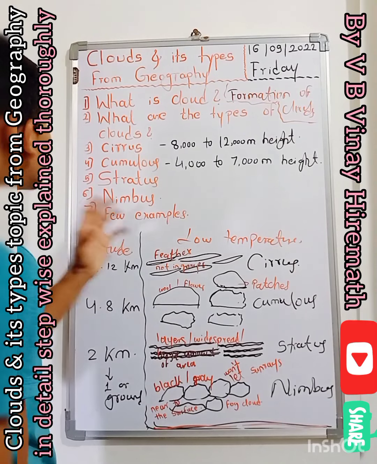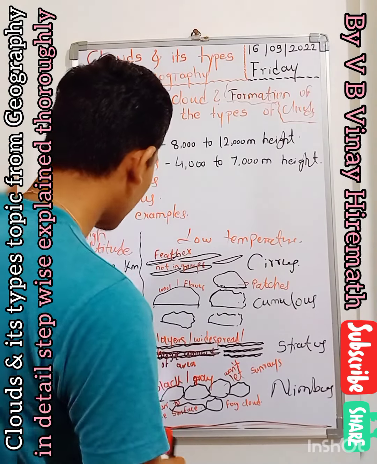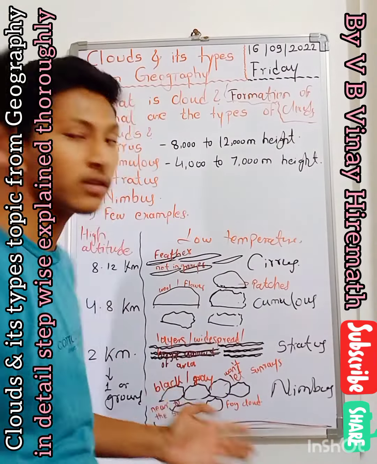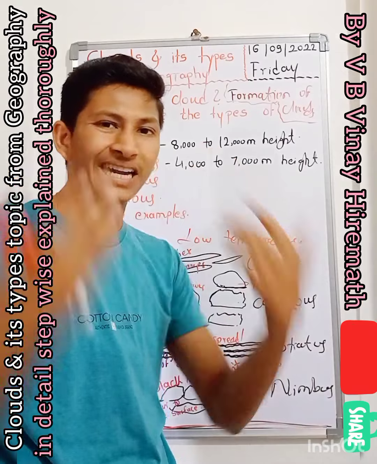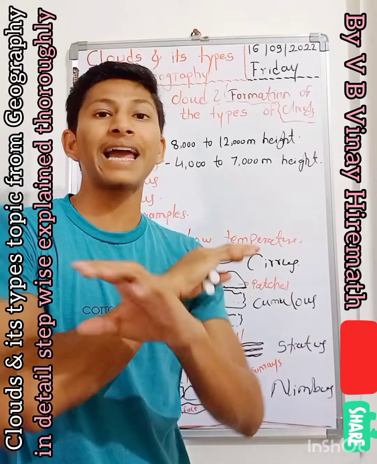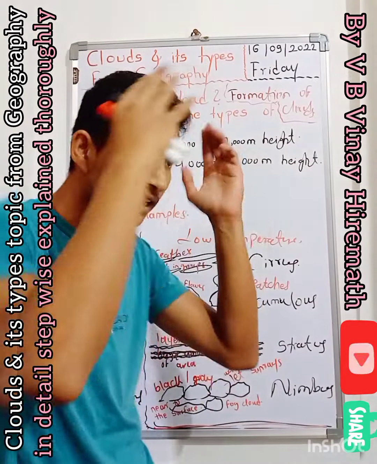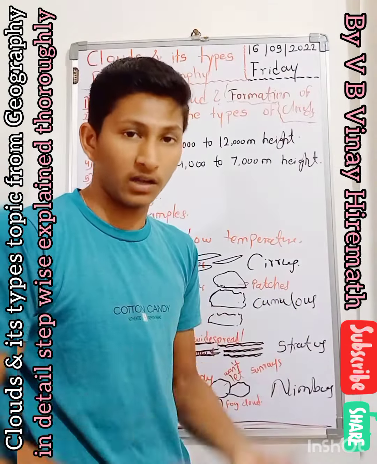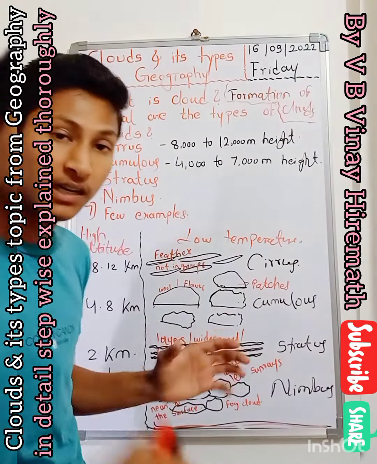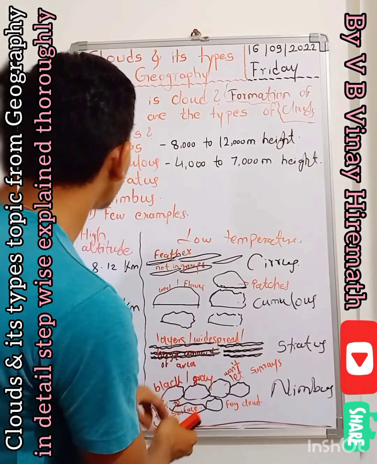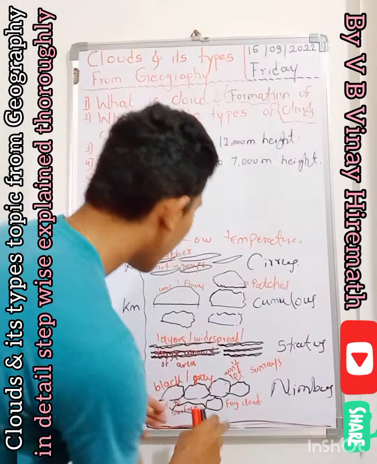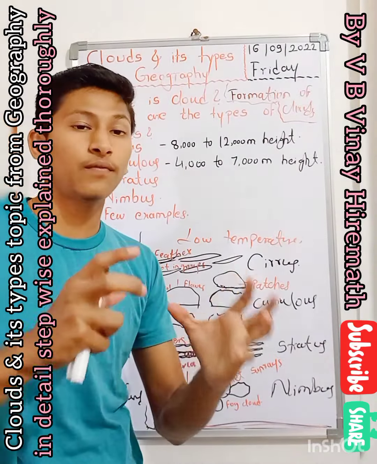And the last and best one is called the nimbus cloud. Nimbus cloud appears in colors like black or gray, and it makes the sky obscured. It will not even let the sun rays reach the ground level, the surface of the earth. Such abundant clouds are called nimbus clouds, very near to the earth's surface, and they look like fog clouds.